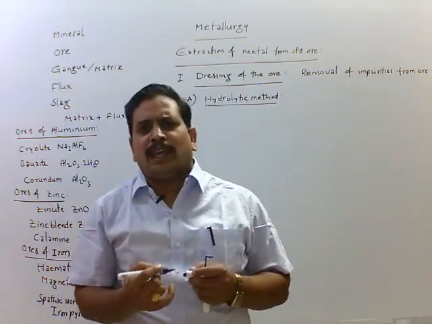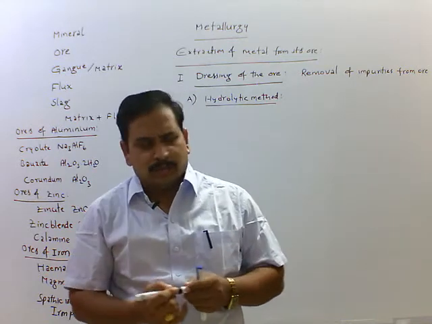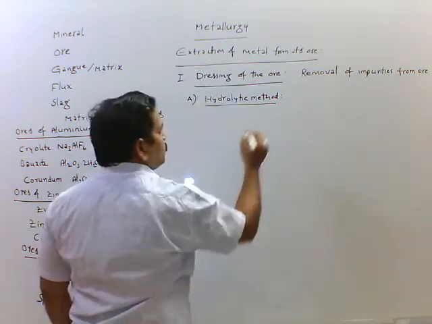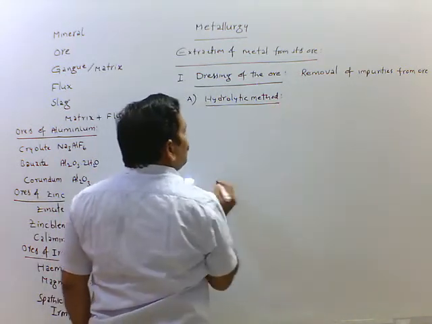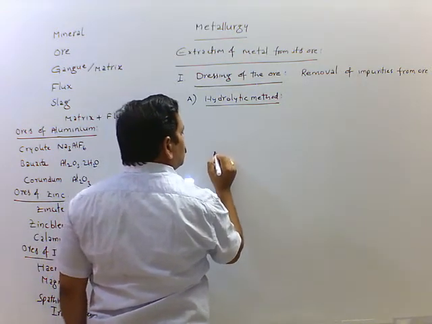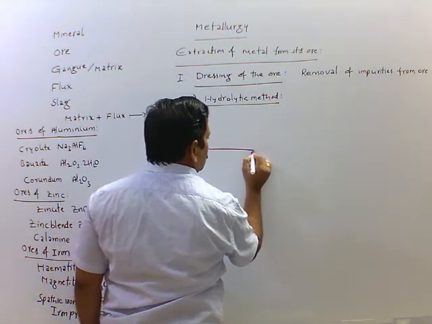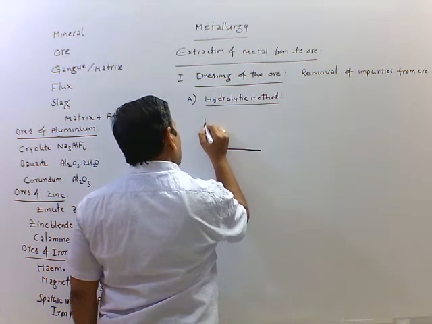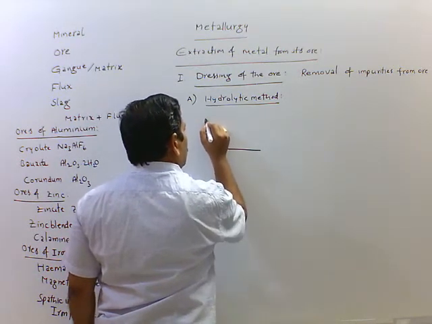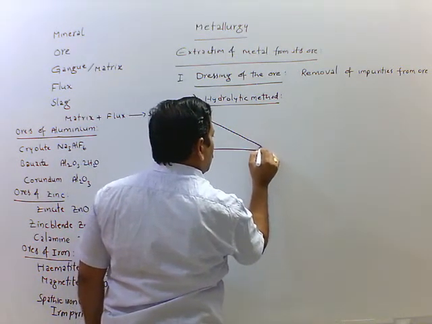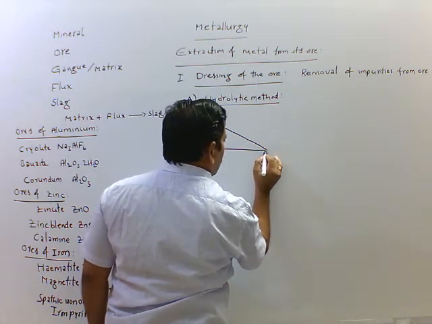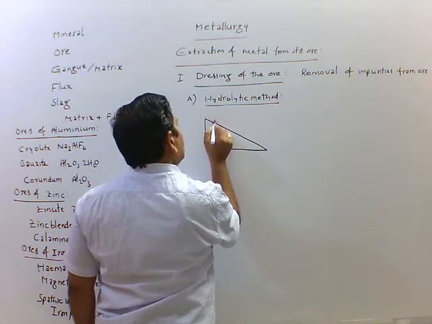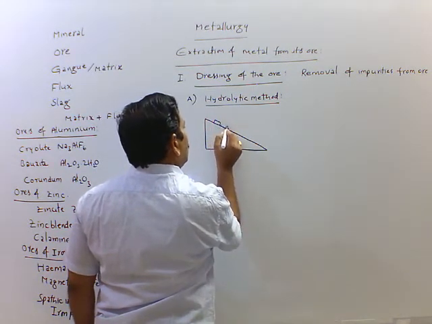In this we take a vibrating sloped table. These are the grooves present on the table.